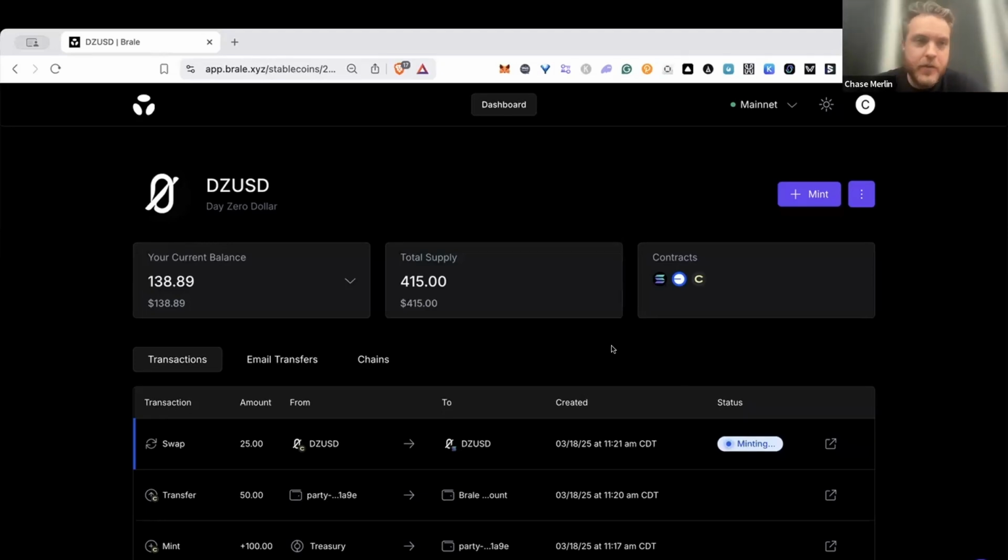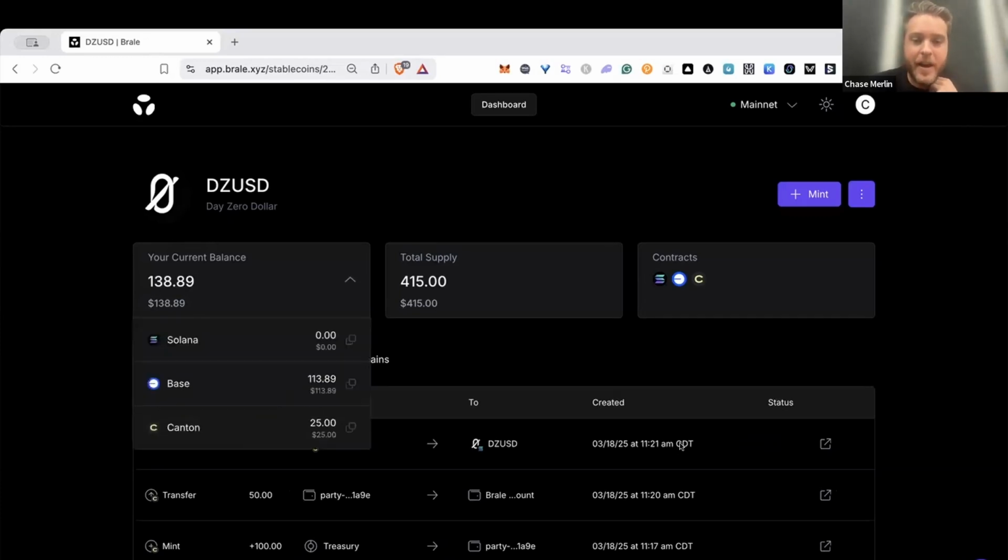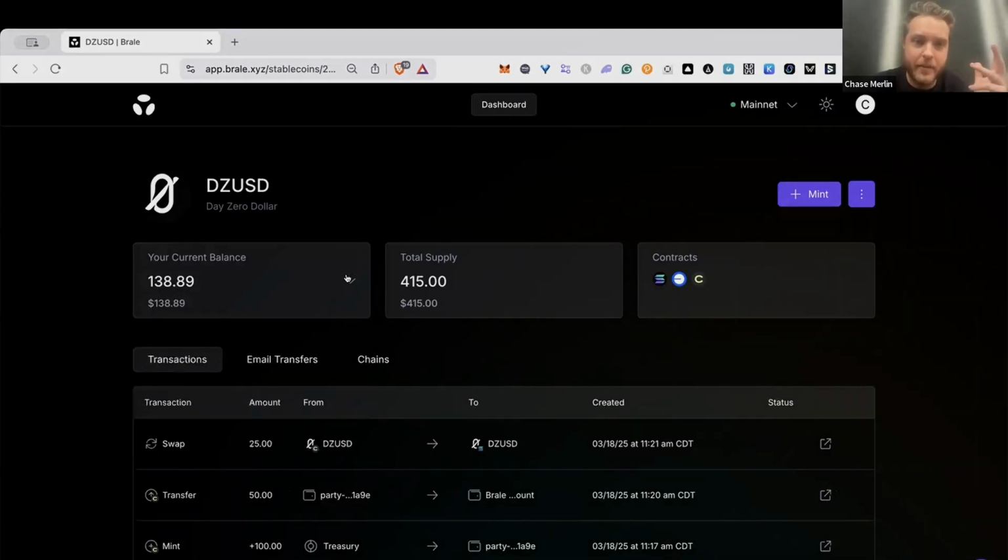I'll give this a few seconds to complete, but in a little more than 5 minutes, we've essentially issued a private stablecoin live, day zero. We showed on-ramping, we showed a private transfer, and then the ability to swap back to public chains at any time. So we essentially have a regulated multi-chain stablecoin. It's both hybrid, private, and public, with reserves managed by Brale, where of course the treasury is shared back with partners each month, with configured on and off ramps for transparency and reporting. And we can see here the mint back on Solana completed. So we can move back and forth at any time.